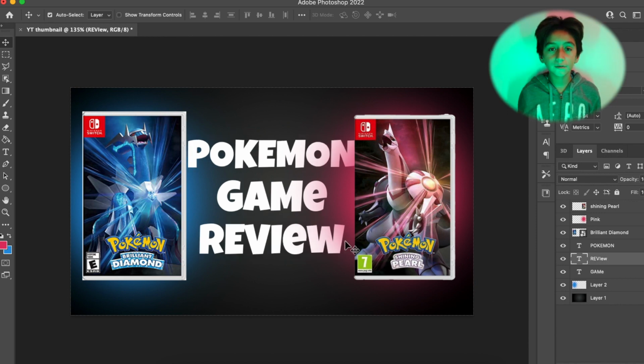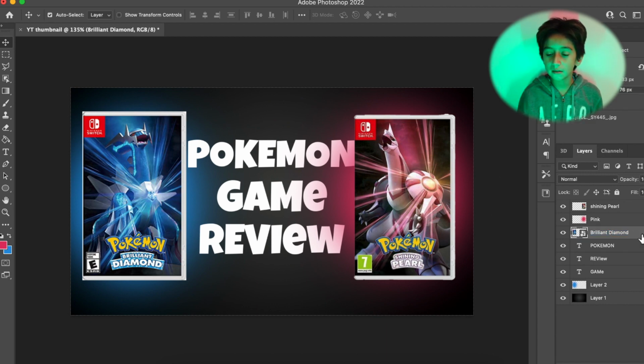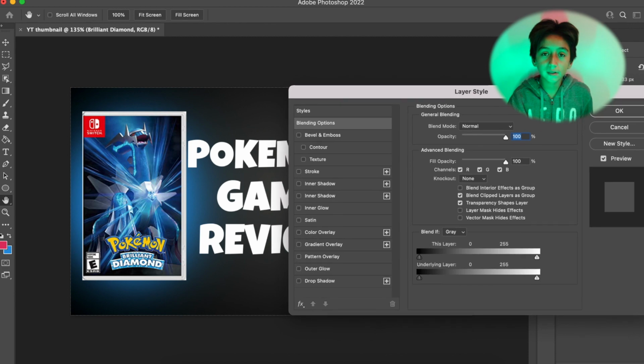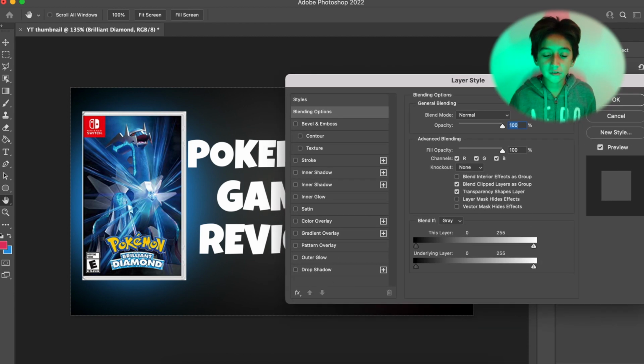Now let's get into a little bit of extra effects that we can add to it. When you double click a layer, it brings up a bunch of different effects that you could apply. So let's go to the Brilliant Diamond case. Double click it, but not the text because it'll rename it. Double click the side of it, and then you'll see layer style. What this pretty much does is bring a lot of effects. If you guys ever used something like GIMP before, you have to do all the effects manually, but here on Photoshop you can do them all automatically just using these effects.